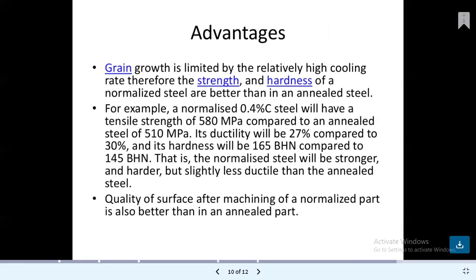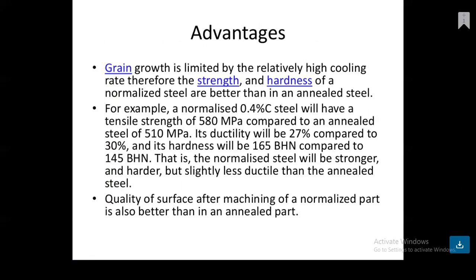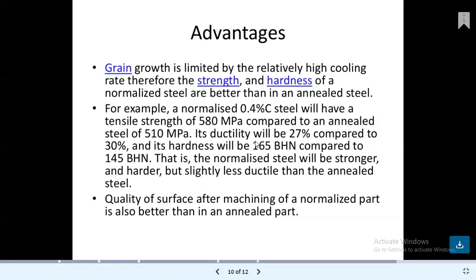If we look at the advantages of this process, grain growth is limited by the relatively high cooling rate. Okay, so when the cooling rate is high, grain growth is limited. Therefore, the strength and hardness of normalized steel are better than in annealed steel. So in this case, the strength and hardness are better than the annealed steel material.